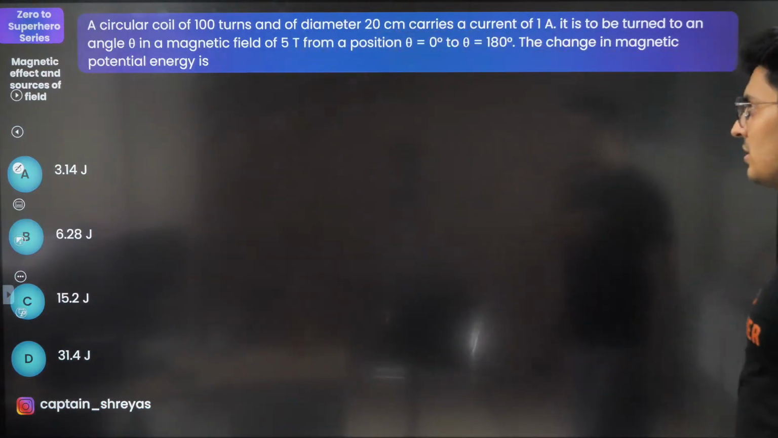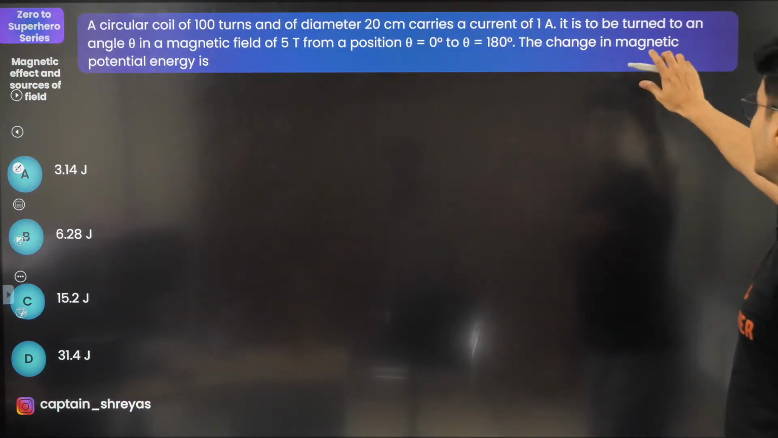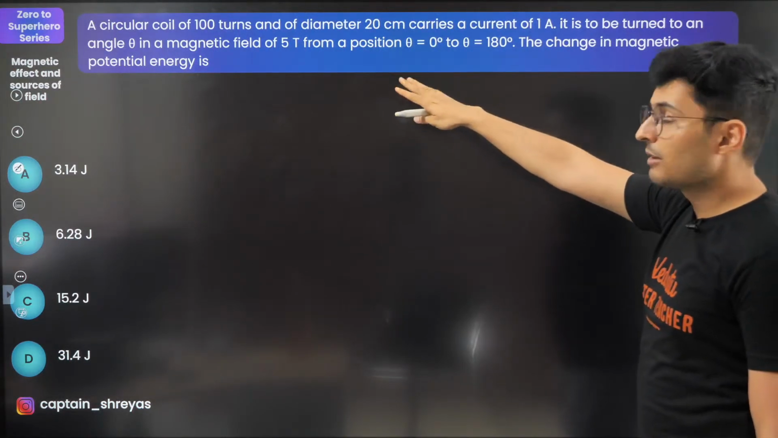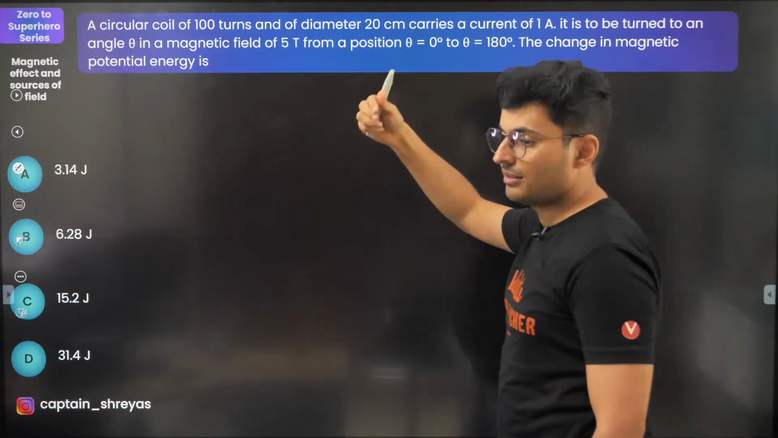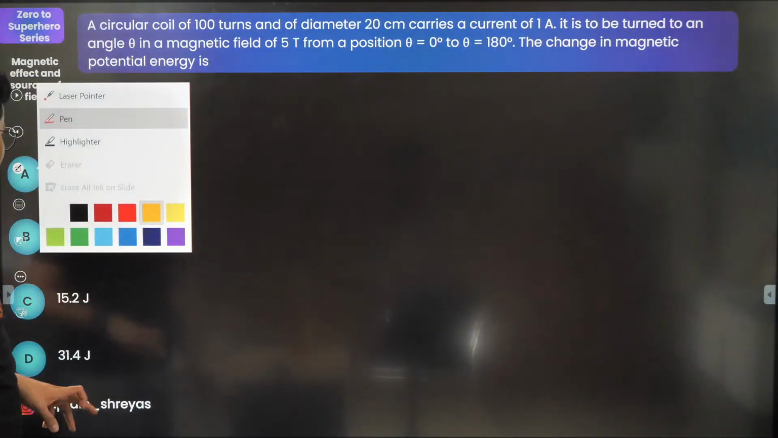Okay, let's talk about this one. There's a coil of this many turns, this much diameter, this much current. It's to be turned by some angle, this to this, in a magnetic field of this many Teslas. What is the change in the magnetic potential energy? Magnetic potential energy. Let's try to do this question.